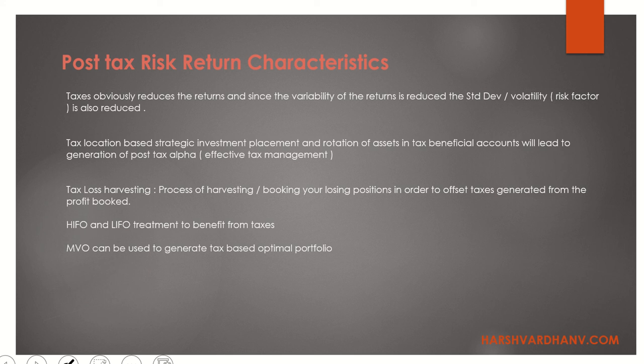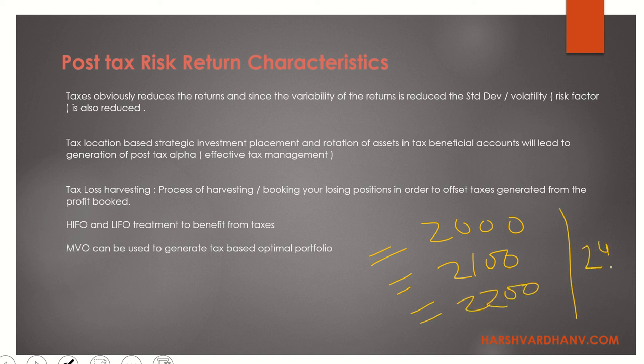So suppose you have bought Reliance at multiple prices, say 2,000, 2,100, 2,200, so on and so forth. Now you are selling it at 2,400.